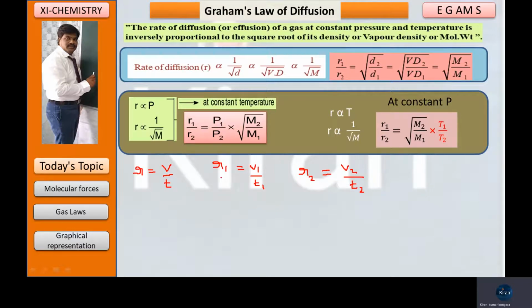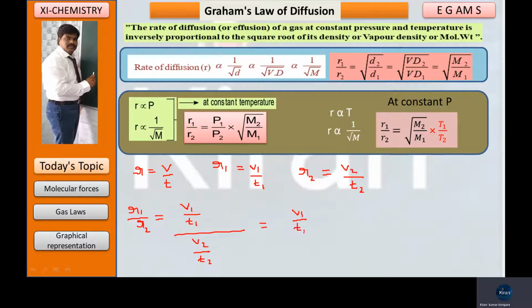Then R1 by R2, this divided by this. R1 means V1 by T1, whole divided by R2 means V2 by T2.